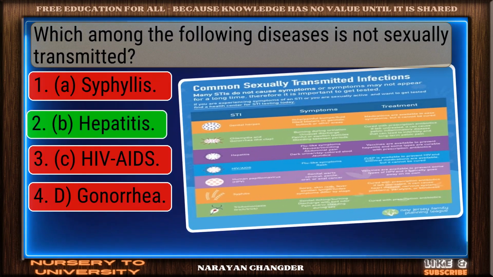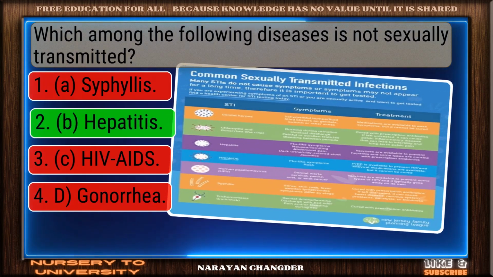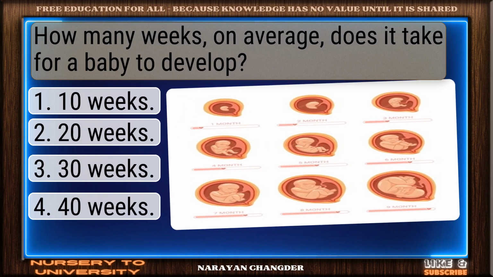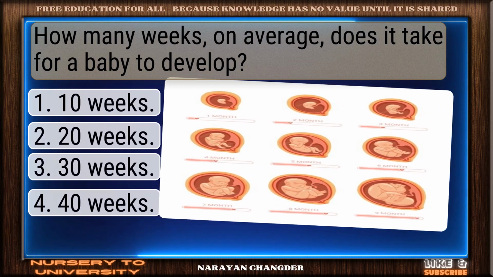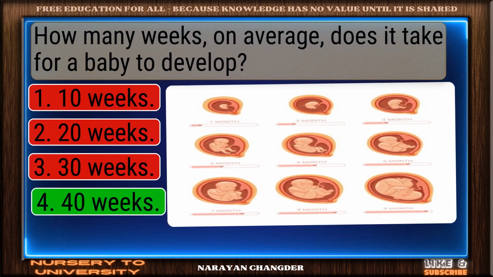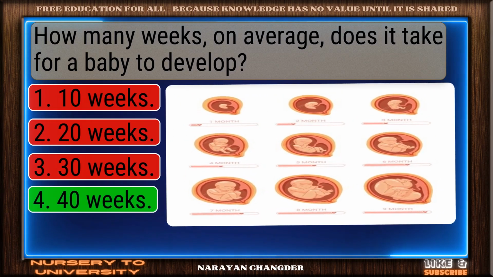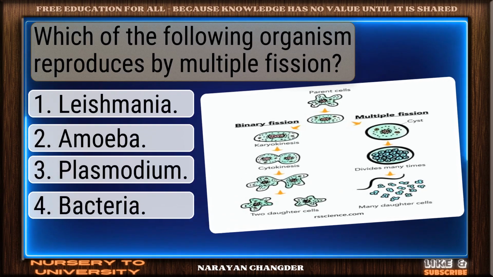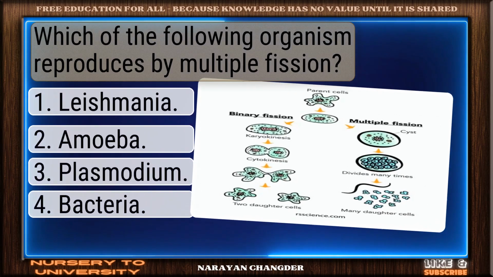Great job. Hepatitis is the accurate answer. How many weeks, on average, does it take for a baby to develop? Right again. 40 weeks is a valid answer. Which of the following organism reproduces by multiple fission?